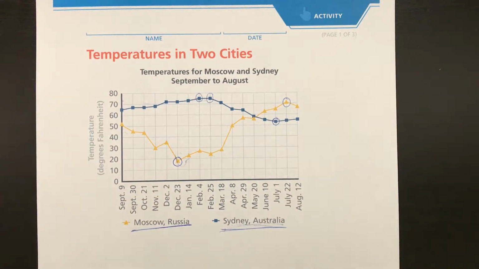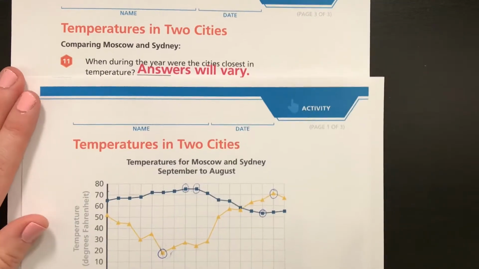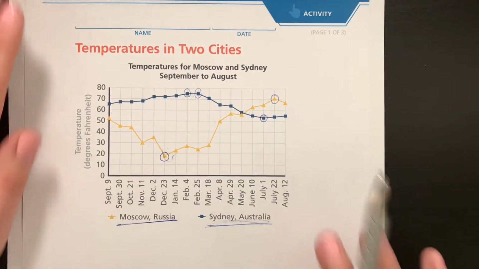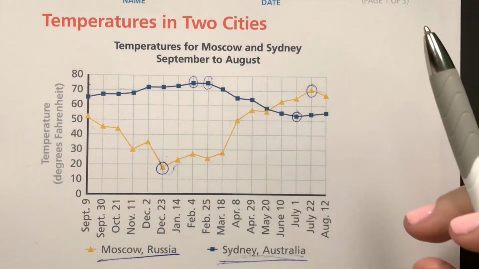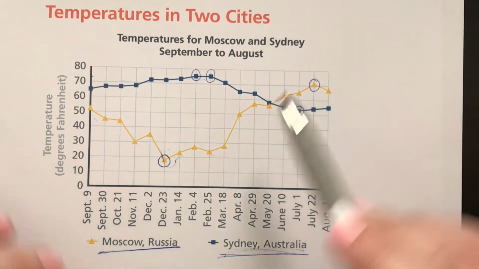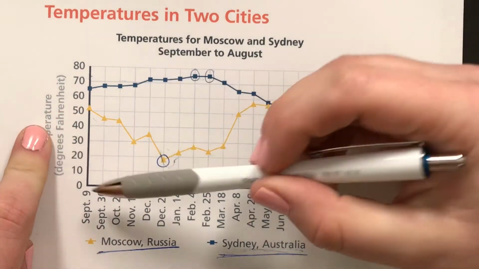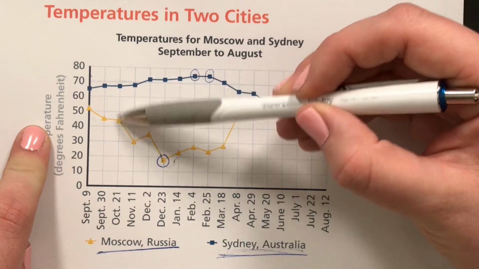All right, so let's go on to numbers 11 and 12. Number 11 says, when during the year were the cities closest in temperature? So this is a really interesting question. Now we have to compare the two cities and decide when were they closest in temperature. So the way we would see that is looking at the dates. So looking at the dates, you want to see what their difference was.